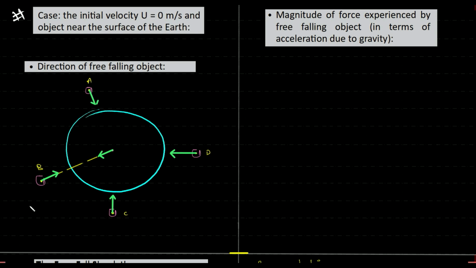Okay. So the object will be falling towards the center. Let me erase this so that you guys are not confused. It's falling towards the center. All of them will fall towards the center. Right, guys? So think about it. We are somewhere along this line, a bit above the equator. We are along this line, the longitude, latitude.